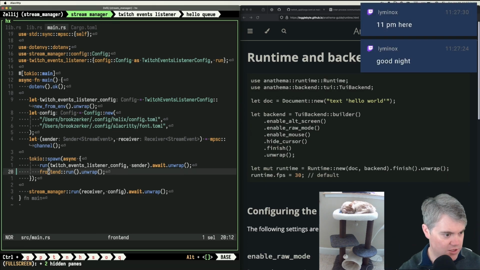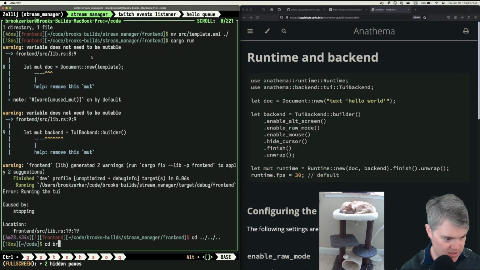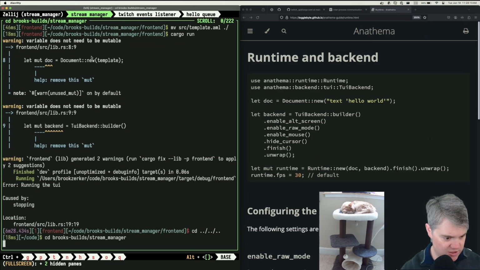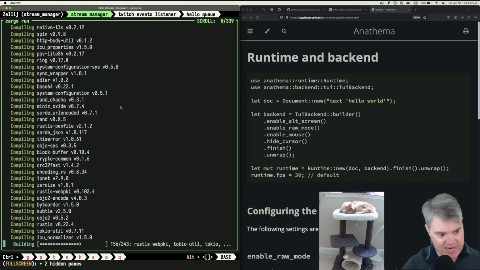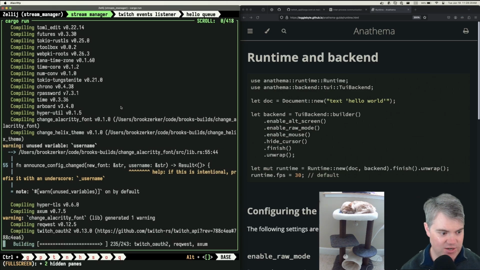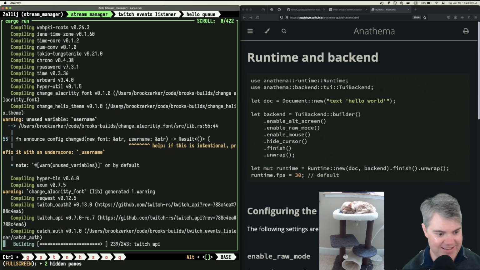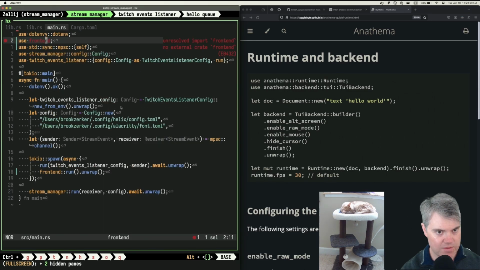Okay, so you're not going to run. So theoretically now, we're going to quit you and we're going to head back. Build stream manager. Okay, so now if I do cargo run like this, it should run. Where is this going to show up? Now I have some of the print lines. Now I'm curious about how that's going to work. Use of undeclared crate or front end. Oh, don't I have this? Why are you not yelling at me?